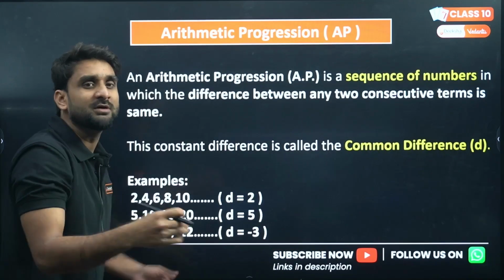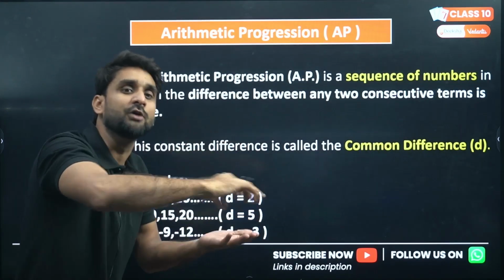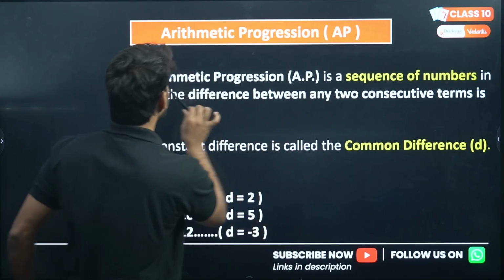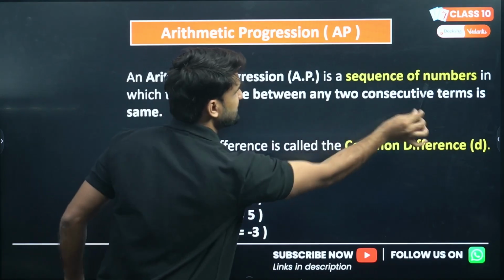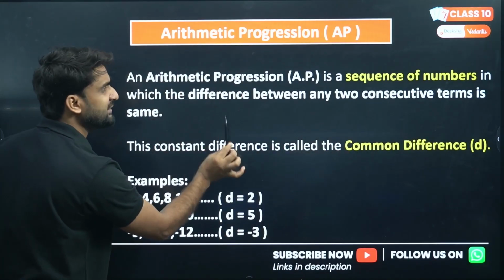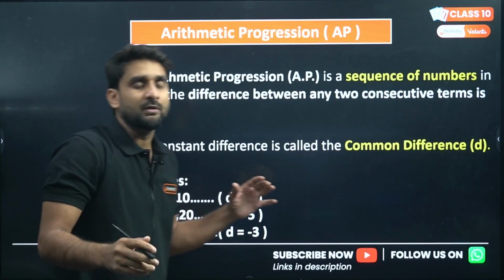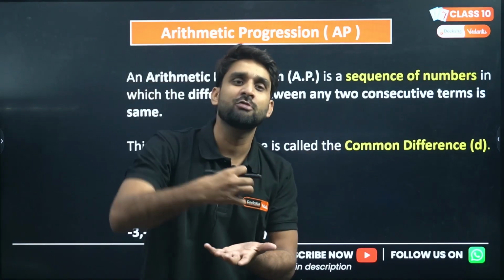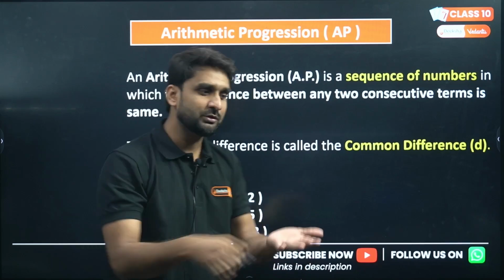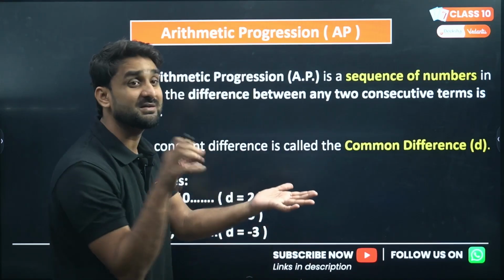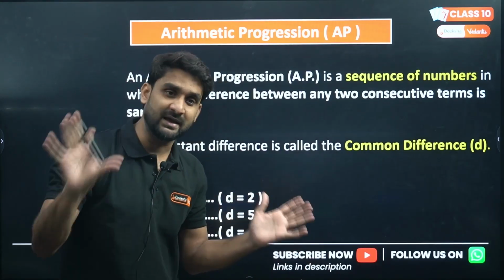Sequence means the numbers are written in consecutive, continuous form. So arithmetic progression is a sequence of numbers in which the difference between any two consecutive numbers is the same. Whenever you write numbers in a sequence and the difference between each pair of numbers is the same, that is an example of an AP.